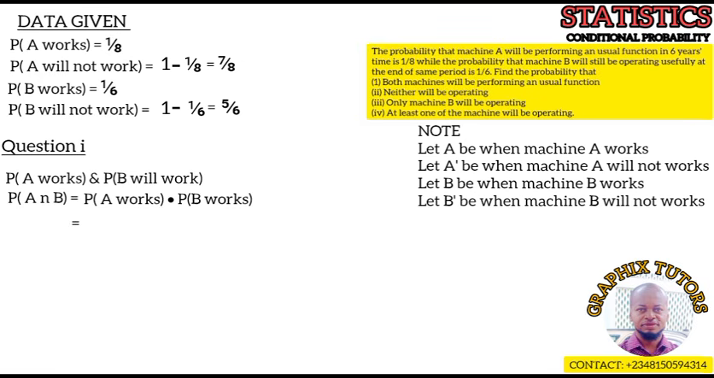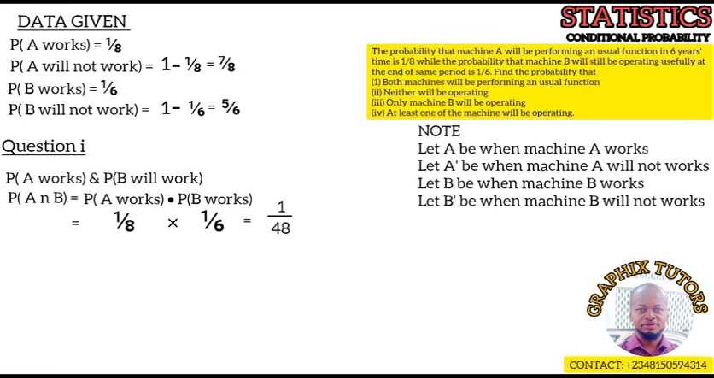Probability of A, that is machine A is working, is what? 1 over 8. And machine B is working is what? 1 all over 6. And when you do the needful here, we'll be having 1 over 48. Is that taken? So that is for the first one that we have here.